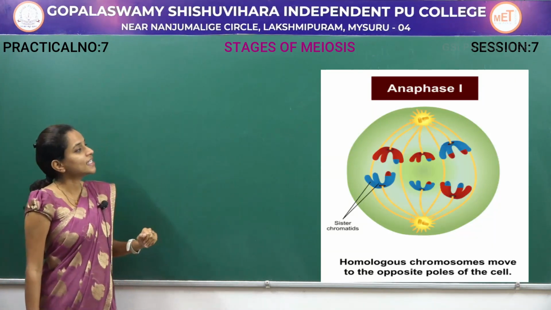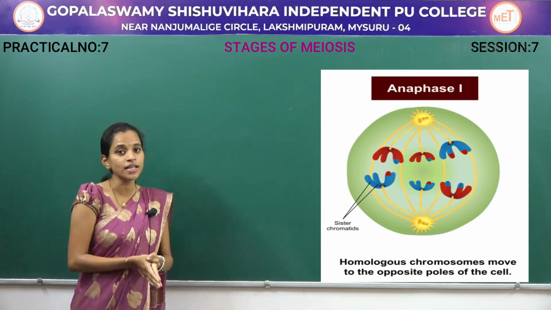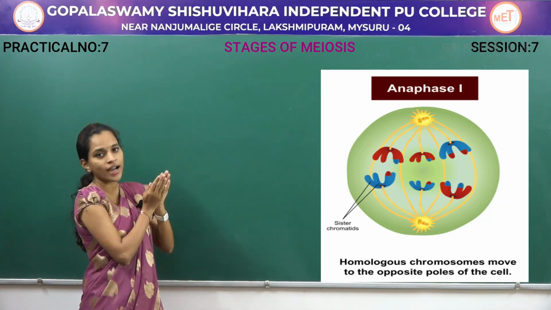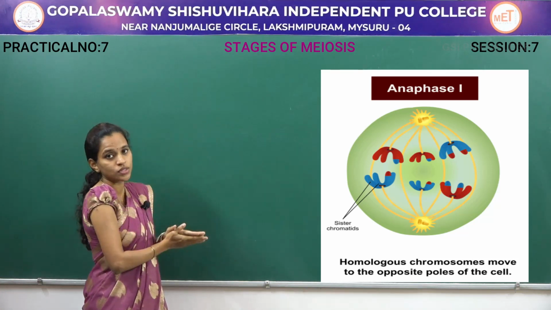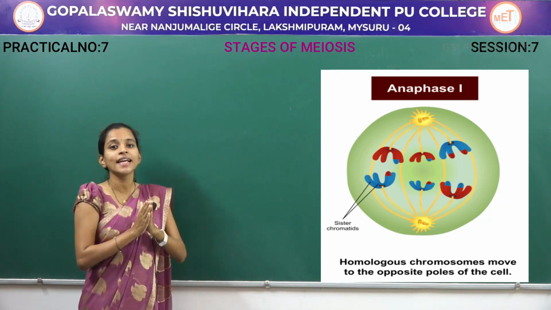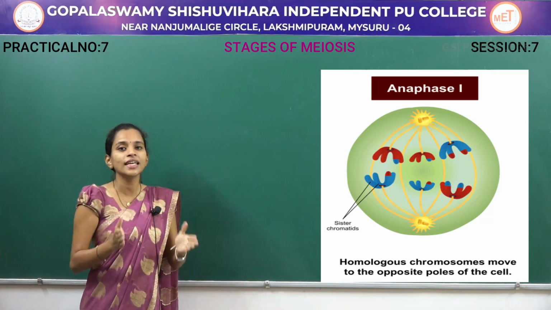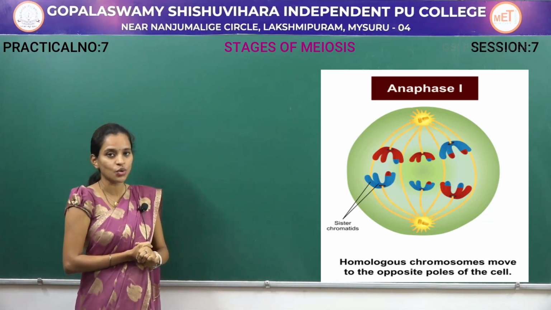Next here you can see is anaphase. In this anaphase there is no splitting of the centromere. Instead the paired or attached homologous chromosomes will start to move towards the opposite poles. While they move, based on the position of the centromere, they take different shapes like V, I, J, different shapes can be seen in the chromosomes.